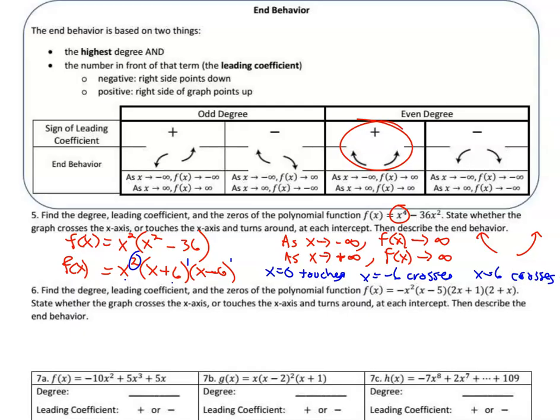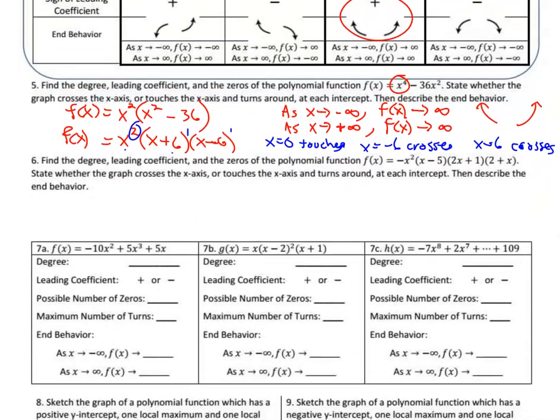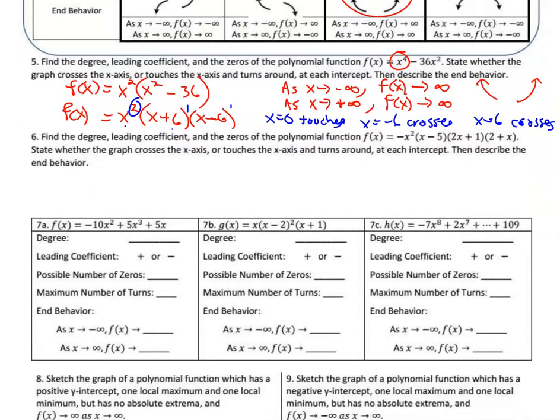So we told whether it touched or crossed the x-axis, we found the x-intercepts, and we described the end behavior. We finished number 5. Let's look at number 6, which is the same style of problem, but it's already factored. To find the degree, I need to look at what all these x terms would be, since this one's factored. If we multiplied it out, we would have a negative x squared